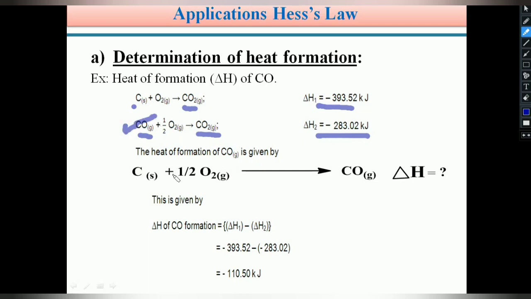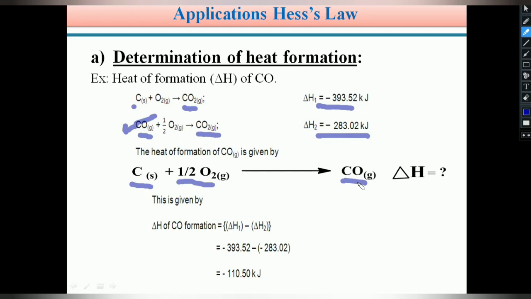So CO is formed by the combination of solid carbon with one oxygen atom. That one oxygen atom is coming from half an O2 molecule. Half an O2 molecule gives one oxygen atom. This carbon and that oxygen atom combine to form carbon monoxide gas. So carbon monoxide is an unstable intermediate in the preparation of CO2.